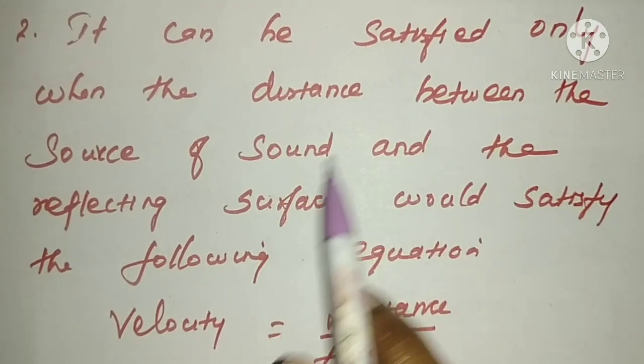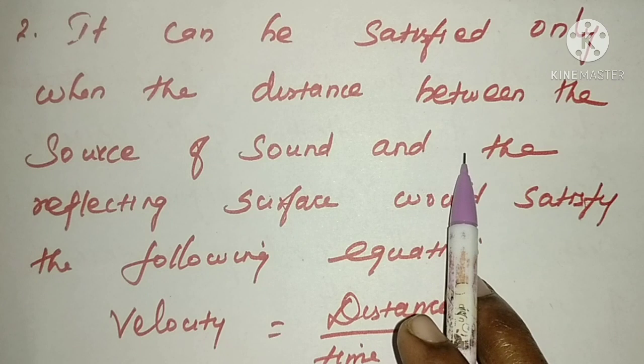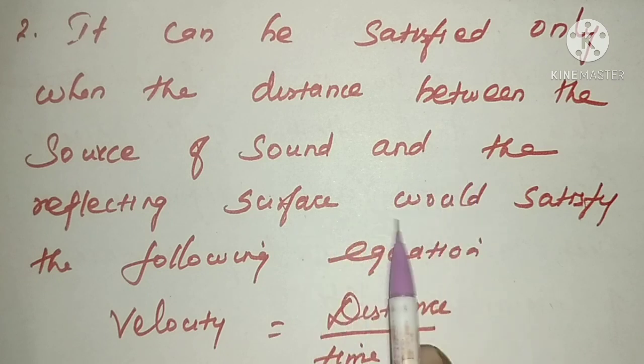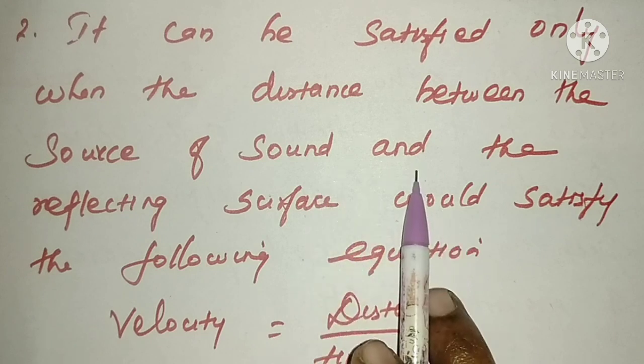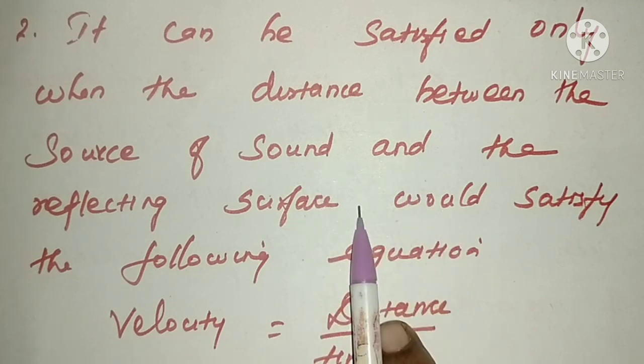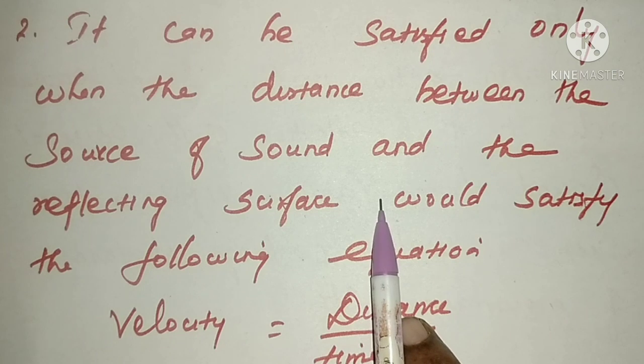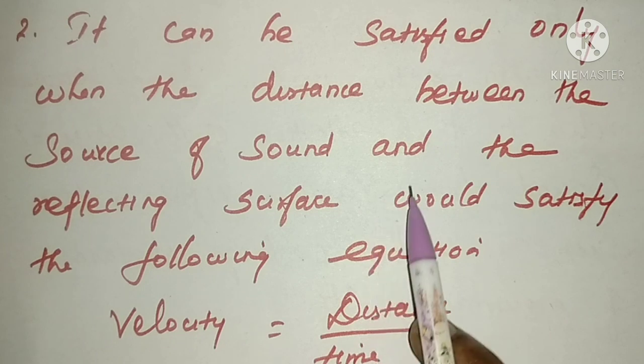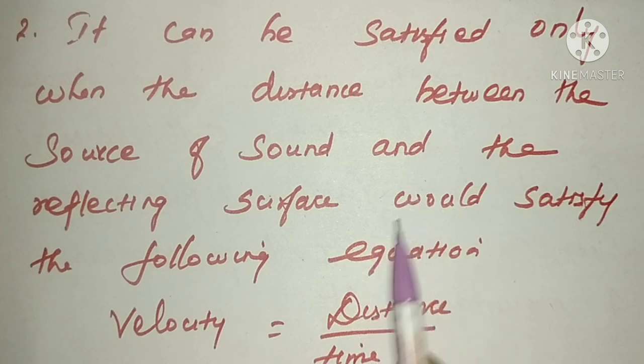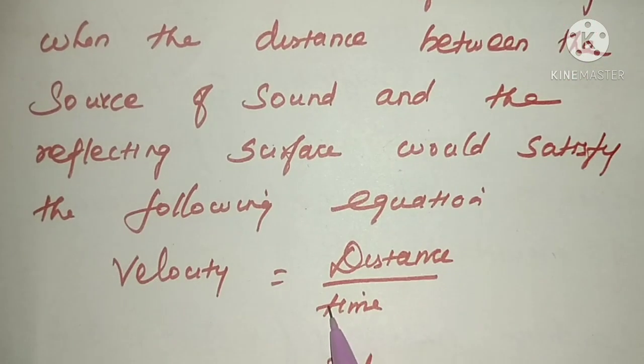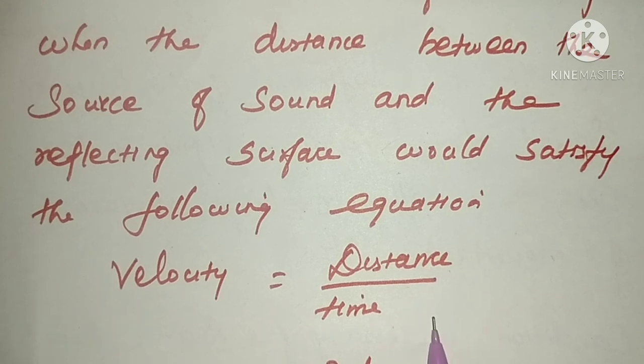The second condition is that it can be satisfied only when the distance between the source of sound and the reflecting surface satisfies the following equation. The distance must be a particular distance. To calculate the distance, we use this formula: velocity is equal to the distance travelled divided by the time taken, as you all know.